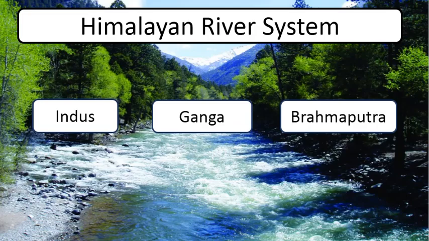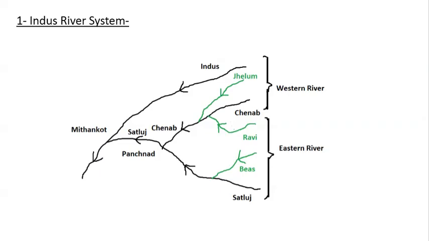Now we will discuss the Himalayan river system, which can be divided into three major river systems: the Indus river system, Ganga river system, and Brahmaputra river system. Today we will only discuss the Indus river system. So this is the Indus river system.